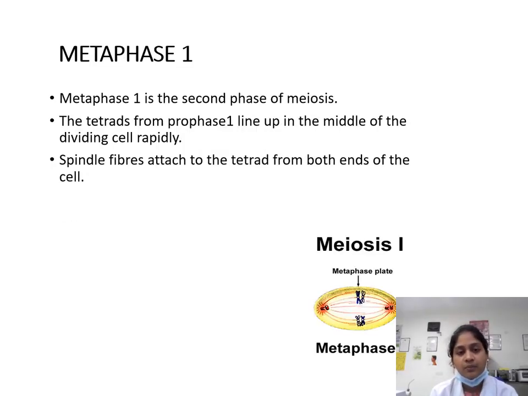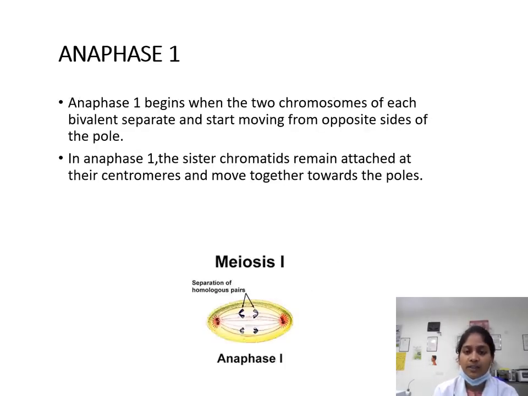Next, coming on to metaphase 1. It is the second phase. The tetrads from prophase 1 line up in the middle of the dividing cells rapidly. The spindle fibers get attached to the tetrad from both ends of the cell.